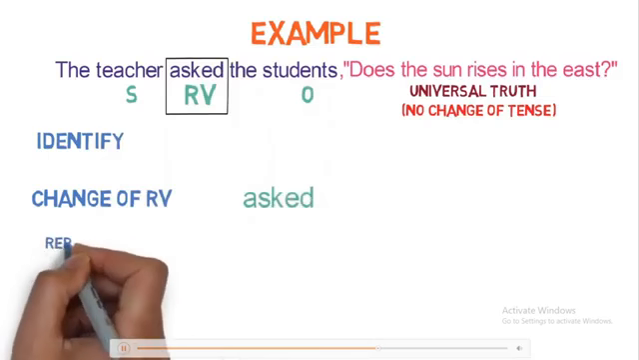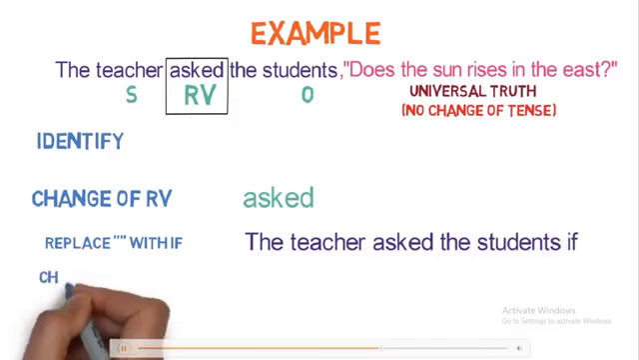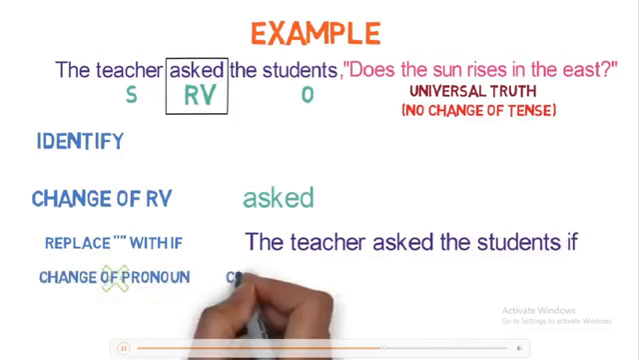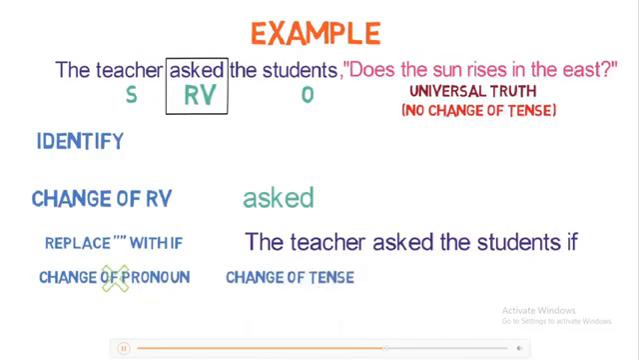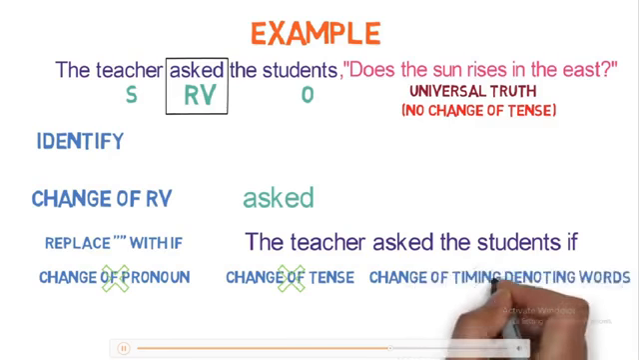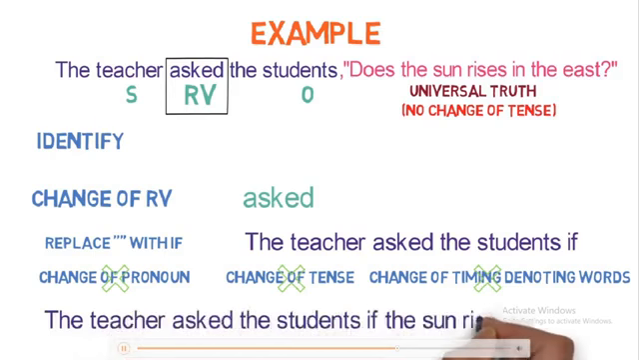The next step is to replace inverted comma with if, as it is a yes-no type of question. Step 4 is change of pronoun. As there is no pronoun, this step won't come. Step 5 is the change of tense. As the question is a universal truth, we won't be changing the tense of the sentence. And step 6 is the change of word denoting time. As there is no such word, this step also won't come into the picture. Step 4, 5, 6 won't come here, so after implementing the last step, the sentence will become like this. The teacher asked the student if the sun rises in the east.